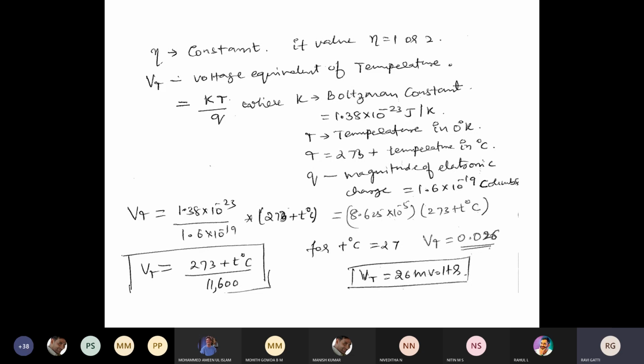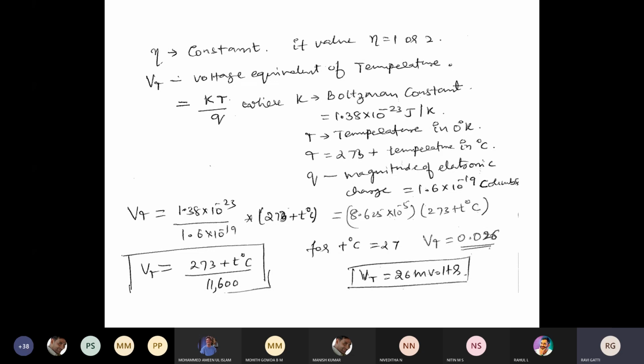Temperature needs to be mentioned in degrees Kelvin, so it is 273 plus the room temperature. Generally room temperature is taken as 27 degrees Celsius, so T is 273 plus 27, which is 300.